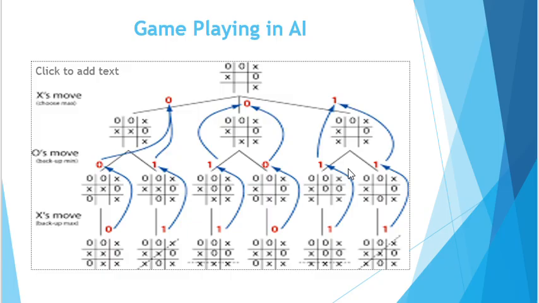Then min will further explore any one of those choices. So that is the max, that is the min, and that is the max also. So these keywords are very important because on the basis of these, you can easily understand min, max, alpha, beta, etc.